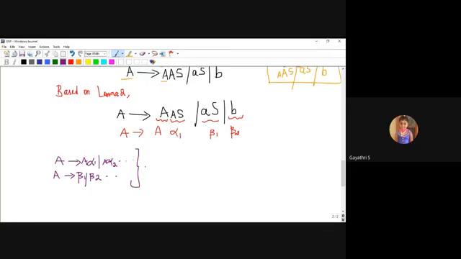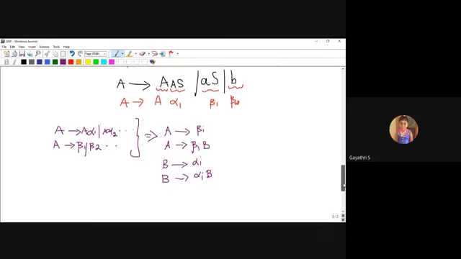if it is in this form, it will be converted into A produces beta i, and A produces beta i appended with one more non-terminal B. I am going to add one more non-terminal B. Then B produces alpha i, and B produces alpha i appended with B. This is the rule.